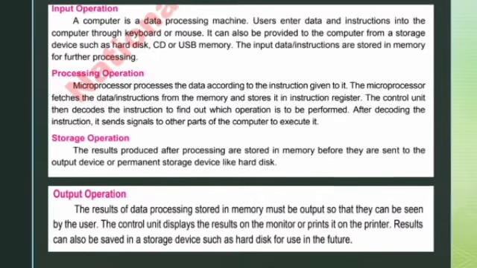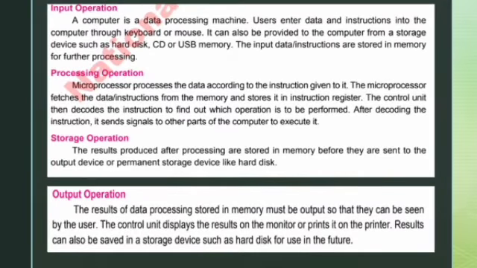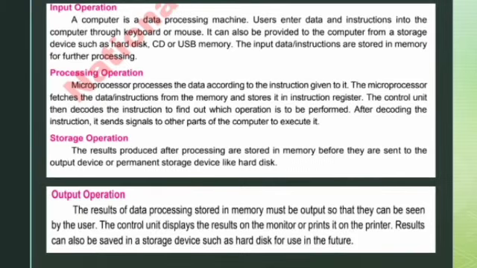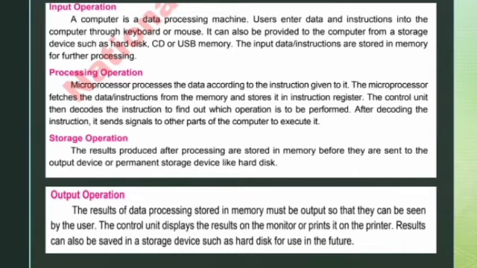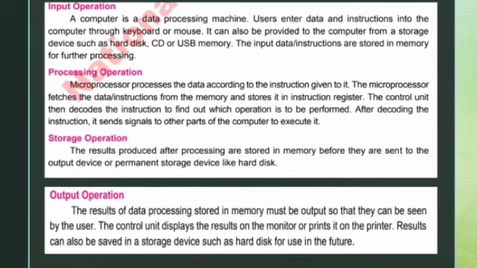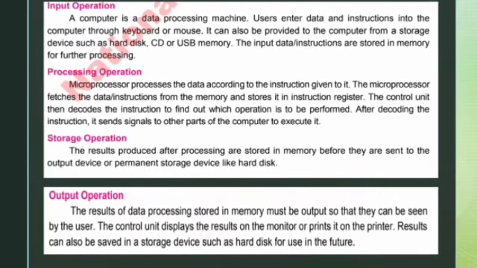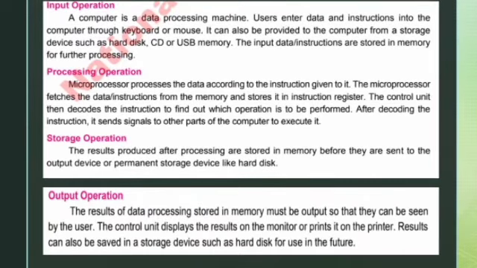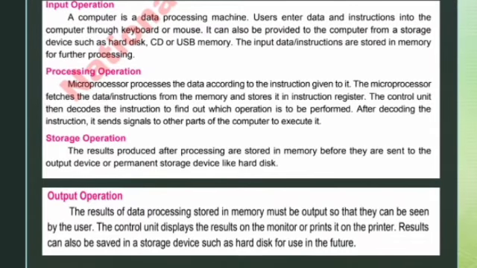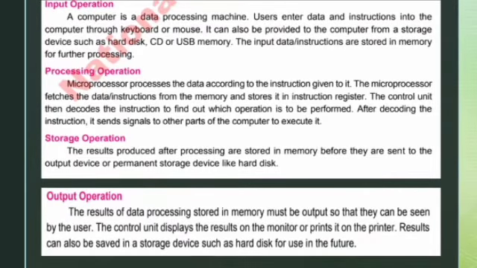Input operation. A computer is a data processing machine. Users enter data and instructions into the computer through a keyboard or mouse. They can also be provided to the computer from a storage device such as a hard disk, CD or USB memory. The input data and instructions are stored in memory for further processing.